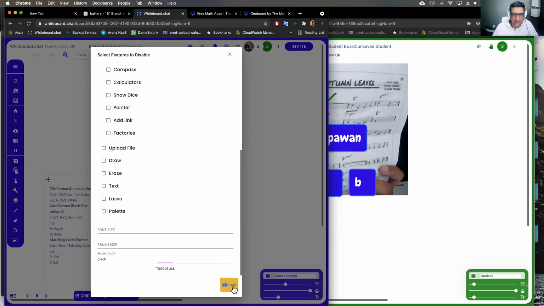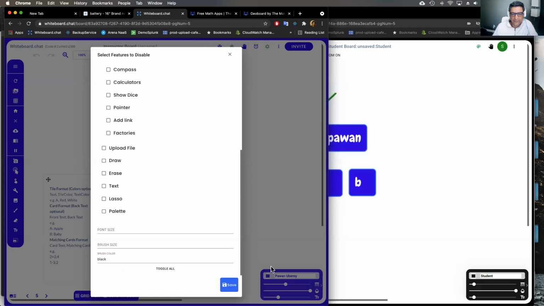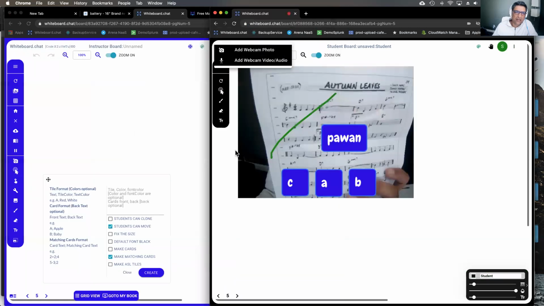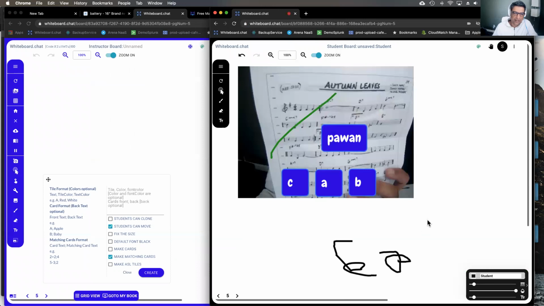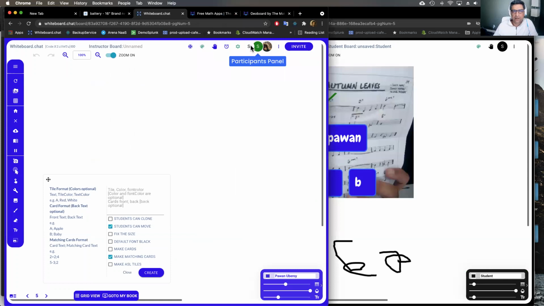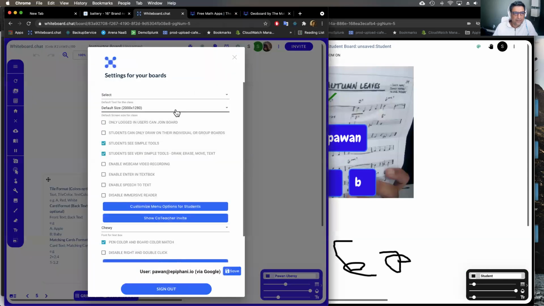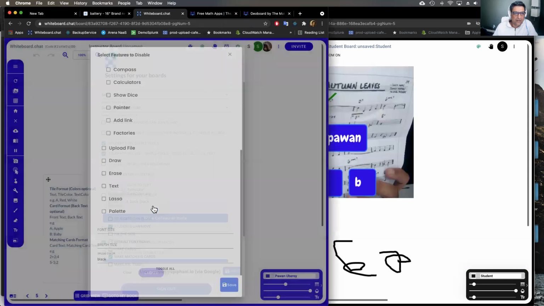Right, you can just specify that and save it. Right, and now you see that the brush color already changed to black, and it removed the media thing from here. So the students don't even have the ability to change colors anymore, right? They have to work with the black color that was specified. And you can undo that from here as well.